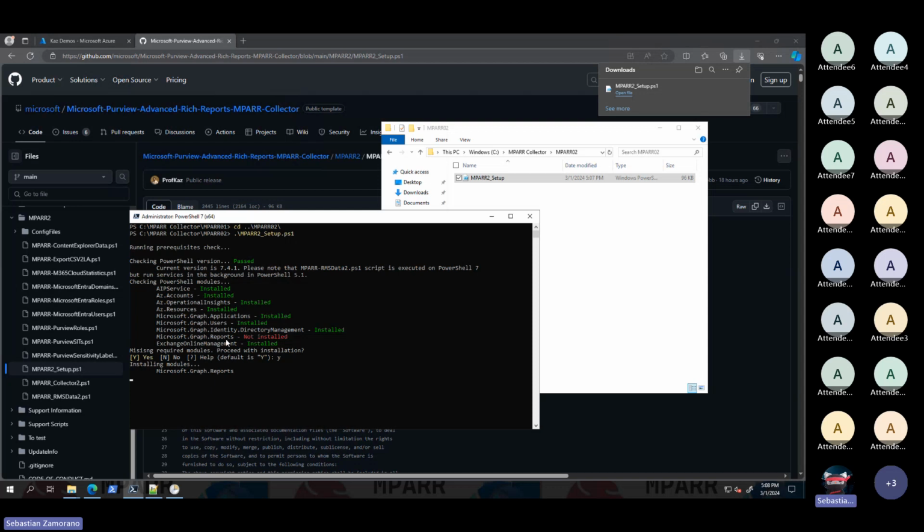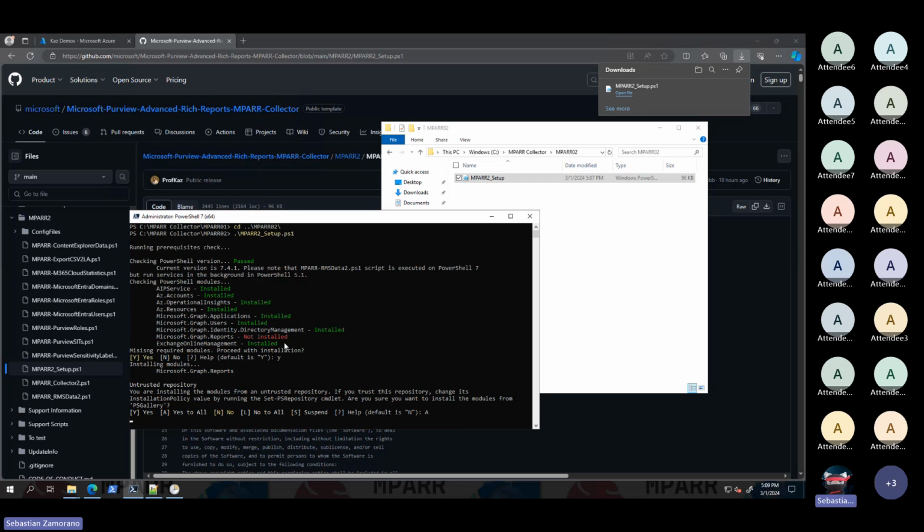But that module additionally needs new permissions in the API. We will see that this option permits us to add those specific permissions to the current API, the current application we are installing.